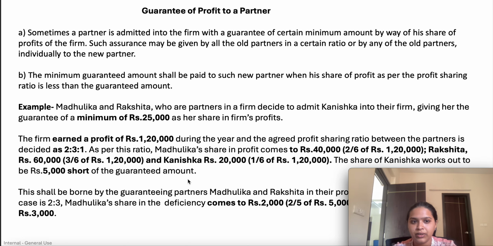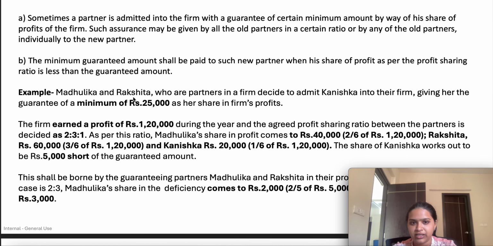Okay, suppose Madhulika and Rakshita, who are partners in the firm, decided to admit Kanishka. It means there are already two existing partners in the firm, and they want to add a third one, giving her the guarantee that she will be able to earn 25,000 as a firm profit. The firm has earned a profit of 1,20,000 during the year, and the new agreed ratio is 2:3:1. It means the third partner will get 1/6 of the profit. It means she will be able to earn only 20,000.